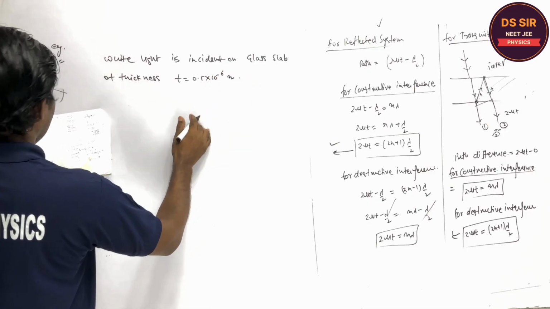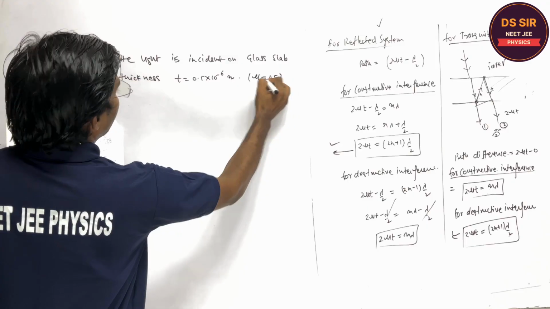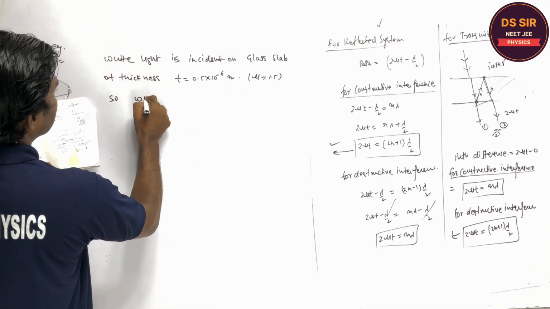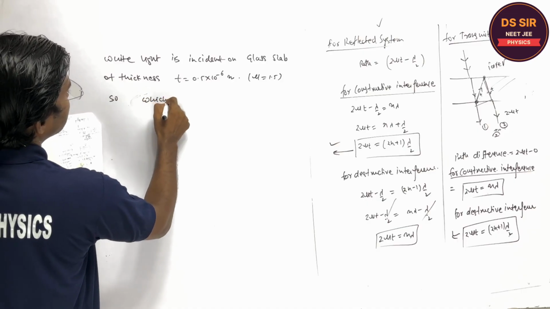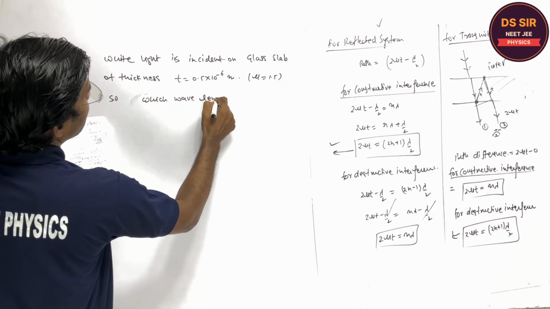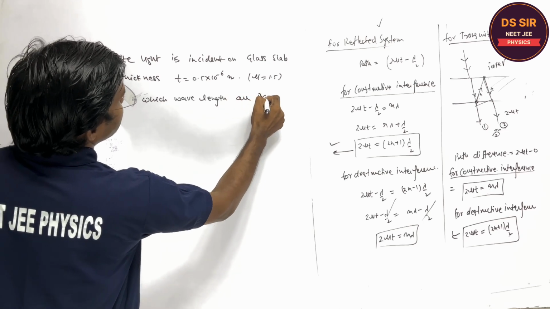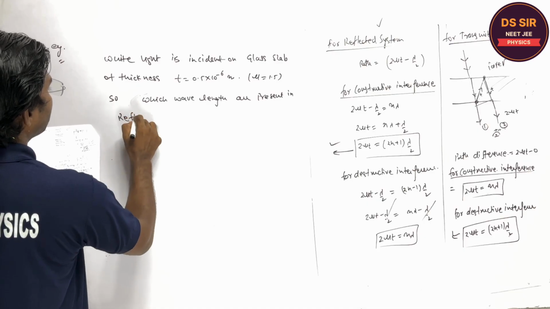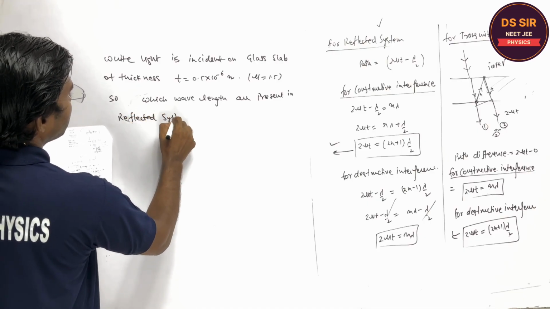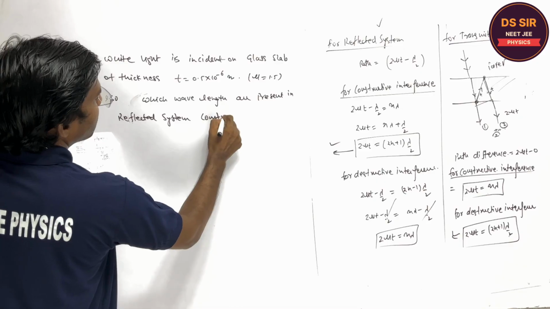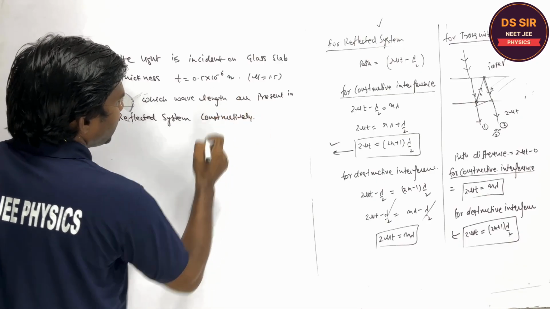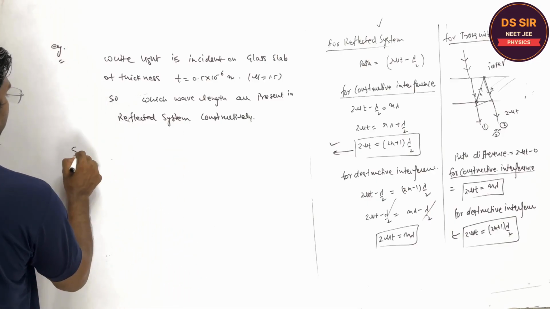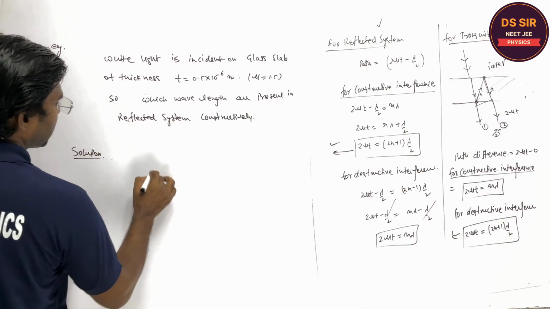The refractive index is 1.5. Which wavelengths are present constructively in the reflected system? It means we are asking which wavelengths produce constructive interference in the reflected system.